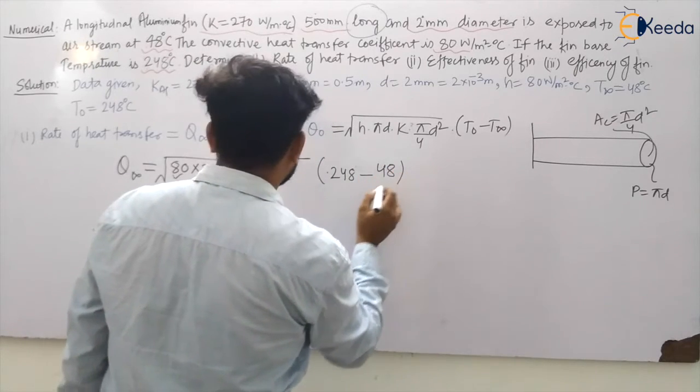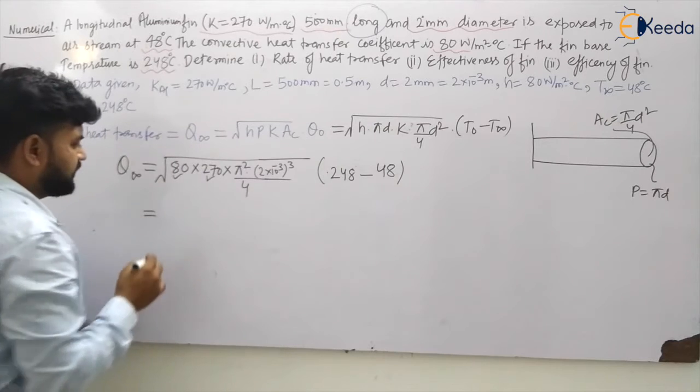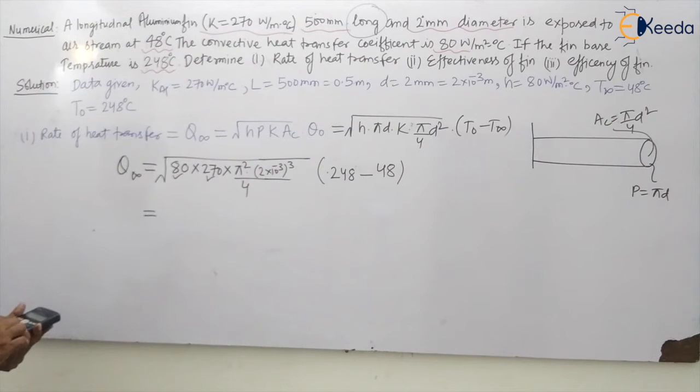So what is the heat transfer? It will be given by the square root of 80 times 270 times pi square divided by 4 times (2 into 10 to the power minus 3) cubed, multiplied by 200.